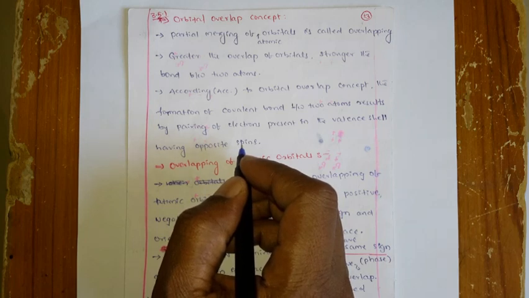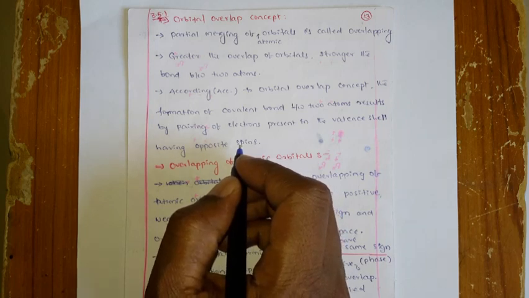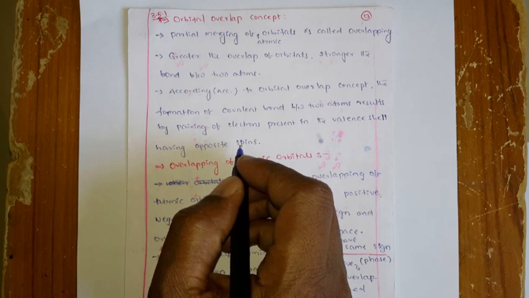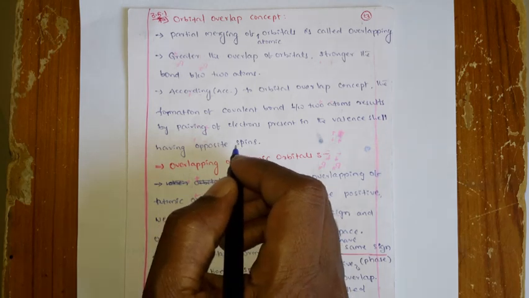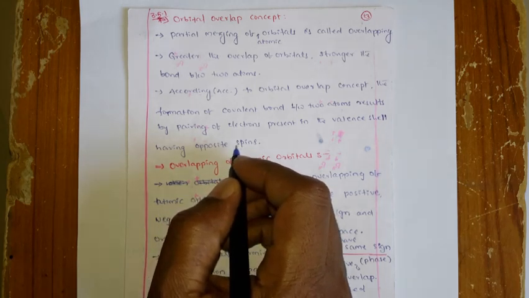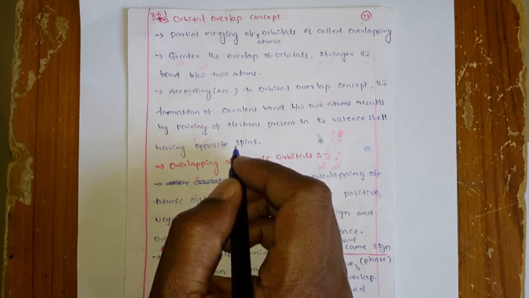In the previous class, that is in the offline class, we have discussed the valence bond theory, right? In the valence bond theory, they explained a few things, that is the bonding between hydrogen and hydrogen in the hydrogen molecule. But again, the valence bond theory is totally based on what concept? Based on the overlapping of atomic orbitals, right? So that we have discussed in the offline classes, and now we can go to the online classes.